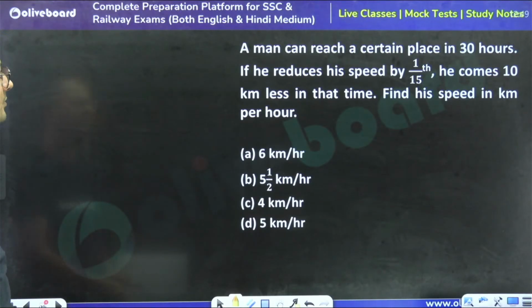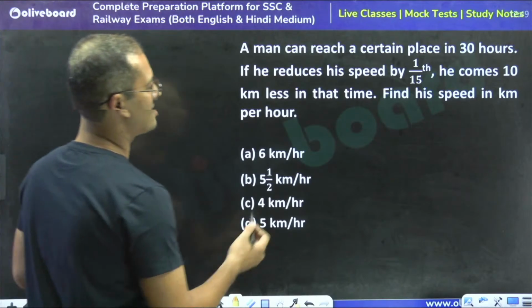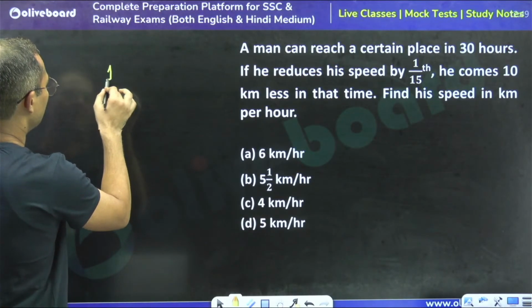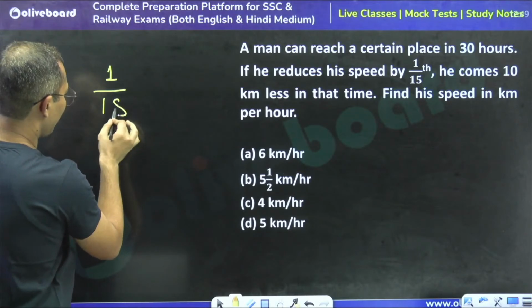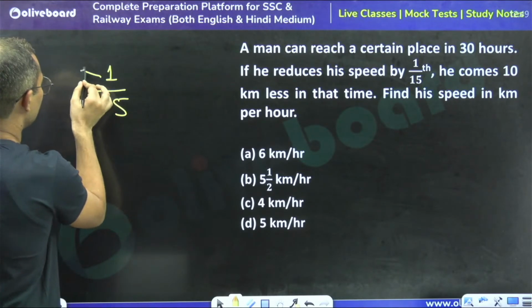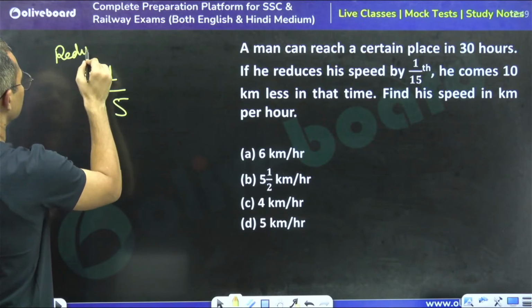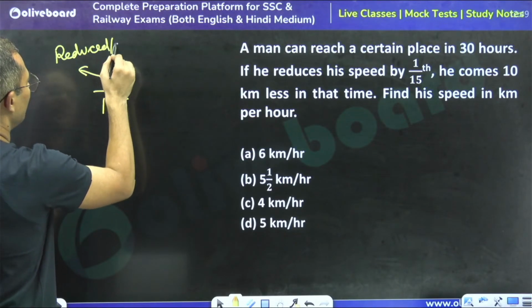See, a man can reach a certain distance in 30 hours. If he reduces, see, 1 by 15. So here I can use, so this is the reduced unit, or diminished, we can say.